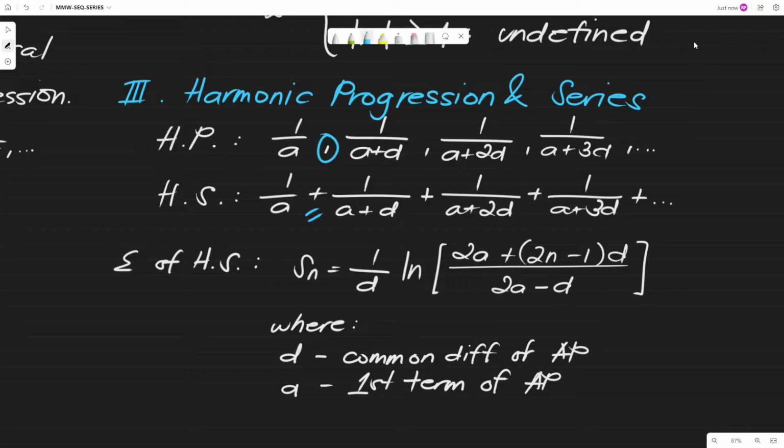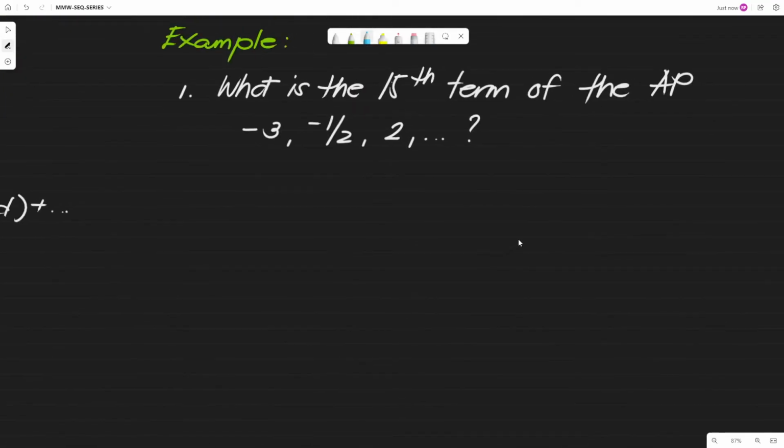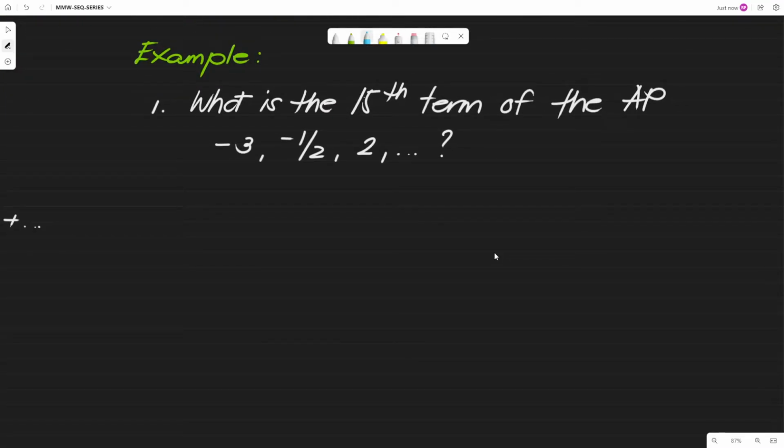So later, we will show a few examples regarding all of these sequences. Okay? So, game, let us try to solve. For example, what is the 15th term of the arithmetic progression negative 3, negative 1 half, 2, so on and so forth?